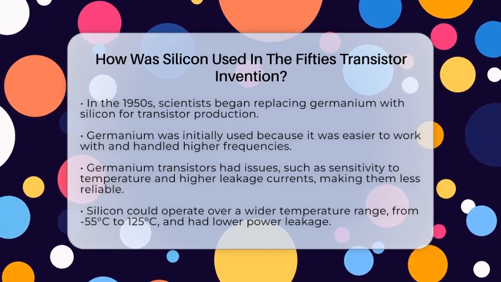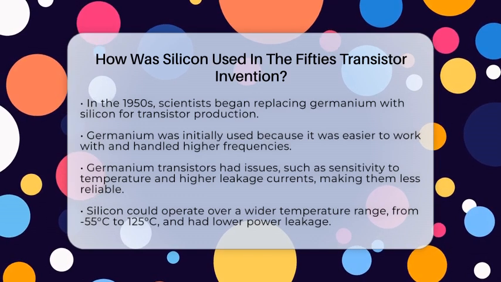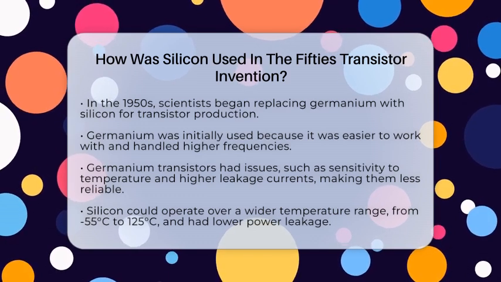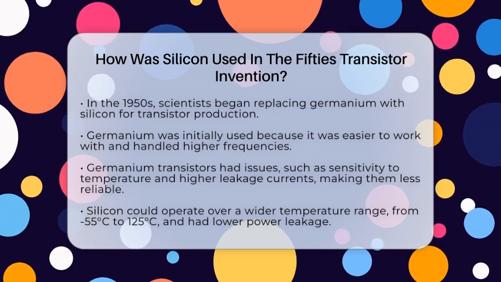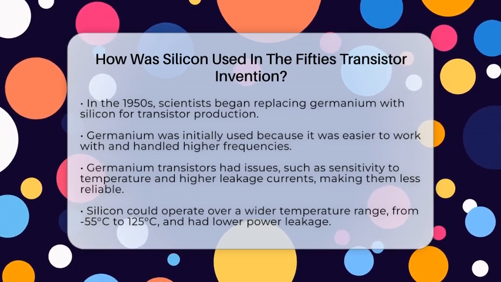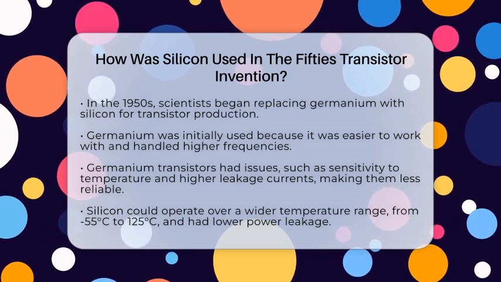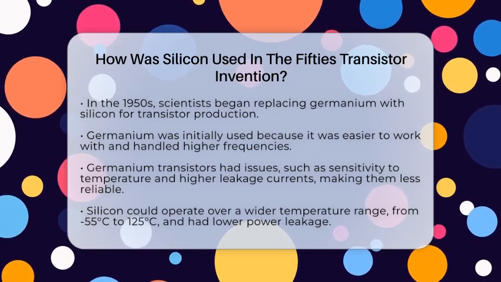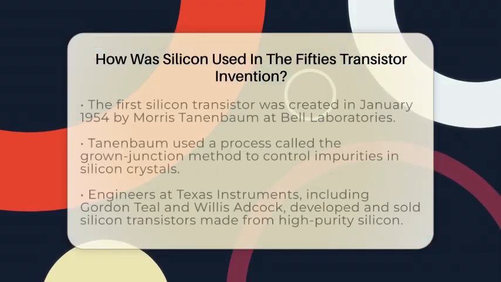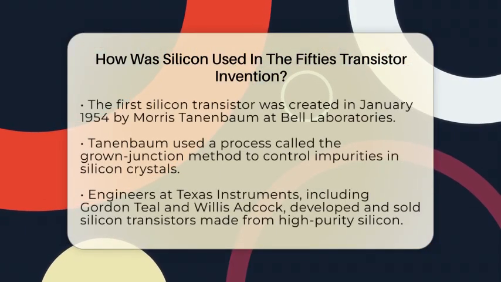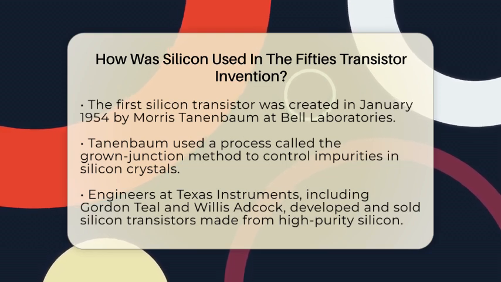Germanium was used first because it was easier to work with and could handle higher frequencies. But it had problems. Germanium transistors were sensitive to temperature changes and leaked more current when turned off. This made them less reliable for everyday electronics. Silicon, on the other hand, could work over a wider temperature range, from about -55 degrees Celsius to 125 degrees Celsius. It also had much lower leakage currents, which meant it used less power and was more stable.